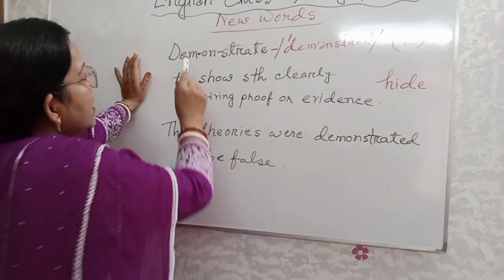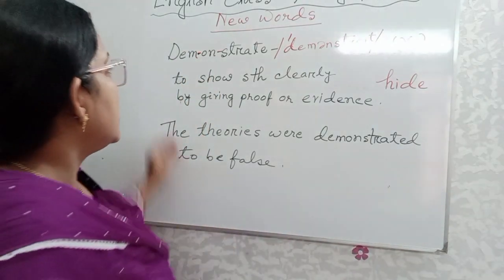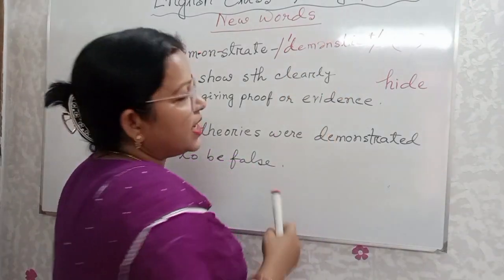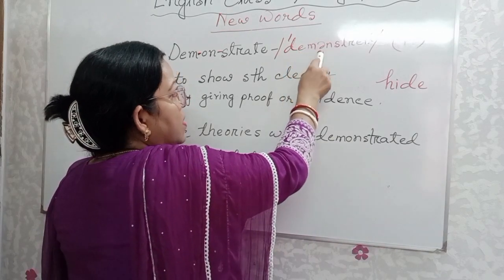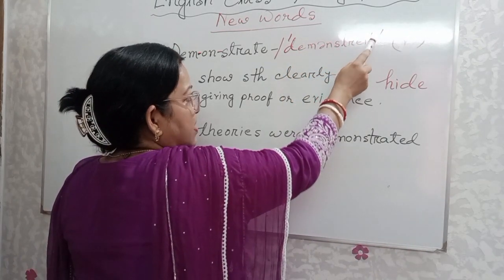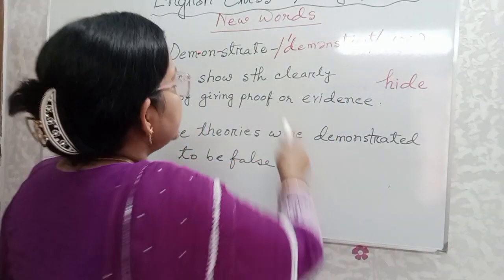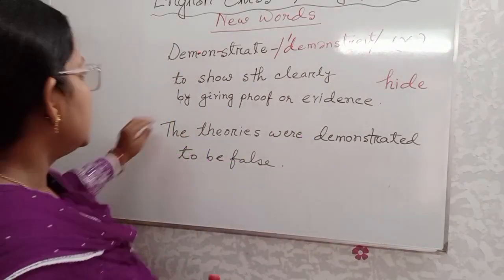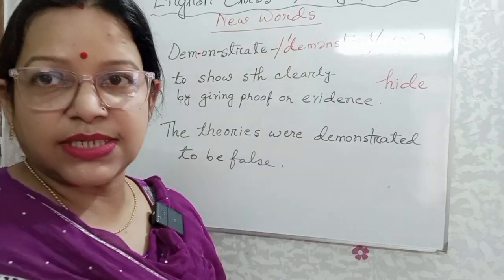DEMONSTRATE. 2 hyphen, that means 3 syllable, trisyllable. Demonstrate. Okay? How to pronounce it with the help of IPA? Da, ma, na, t, ra, a, t. A, this one diphthong. Demonstrate. Okay? And it is used as verb. What is the meaning of the word? To show something clearly by giving proof or evidence.